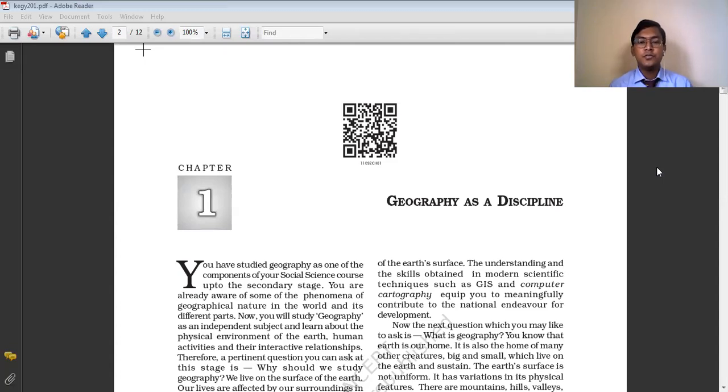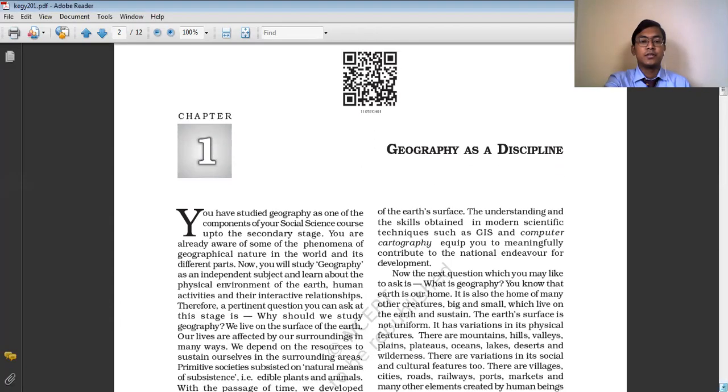So this first chapter mainly discusses studying geography as a subject, the importance of studying geography as a subject, and its subject matter actually. So let us start with the discussion of this chapter.